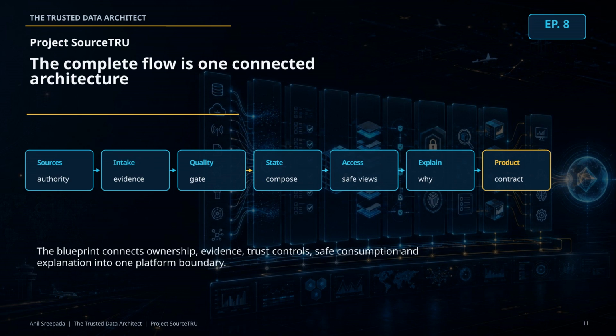Now, the complete SourceTRU flow becomes clear. Authoritative source systems provide evidence. The platform ingests and preserves that evidence. Quality gates protect the flow. Current state is composed from trusted facts. Access control shapes safe views. Explainability shows why the answer exists. The data product exposes the answer through a governed contract. This is the blueprint, a connected chain of responsibilities.